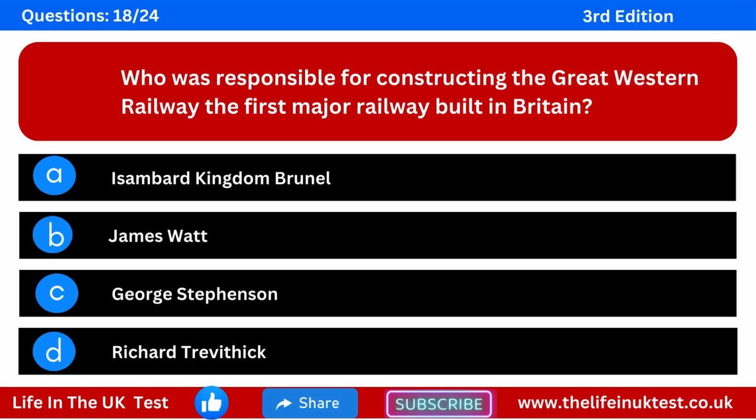Question 18. Who was responsible for constructing the Great Western Railway, the first major railway built in Britain? Option A, Isambard Kingdom Brunel. Option B, James Watt. Option C, George Stephenson. Option D, Richard Trevithick.